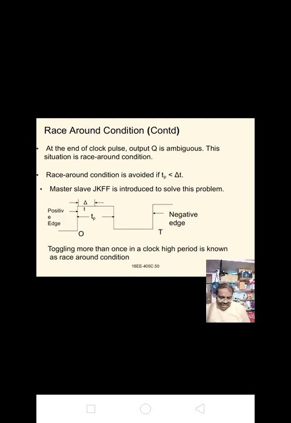Flip-flops are classified as edge-triggered flip-flops and level-triggered flip-flops.